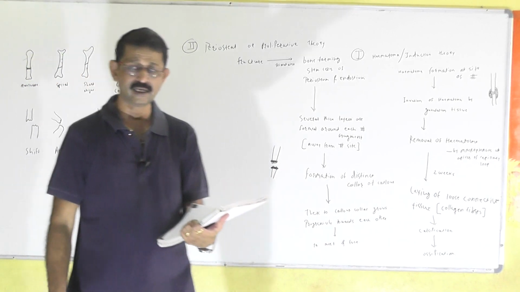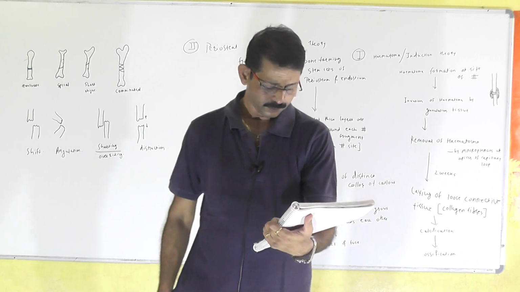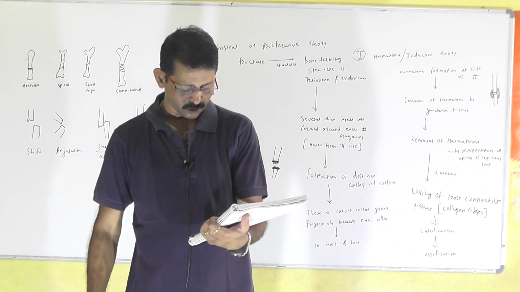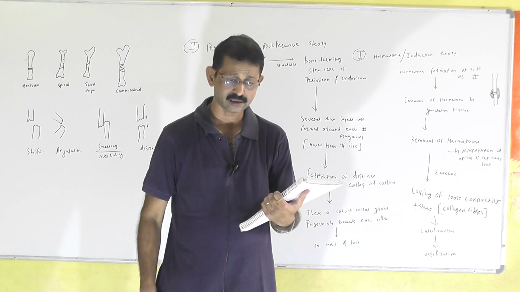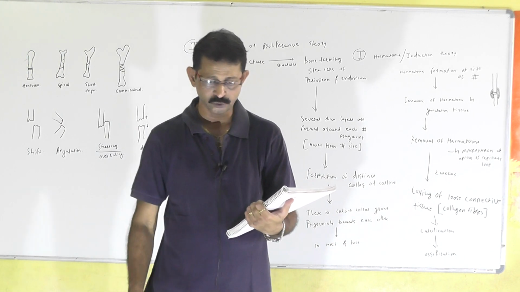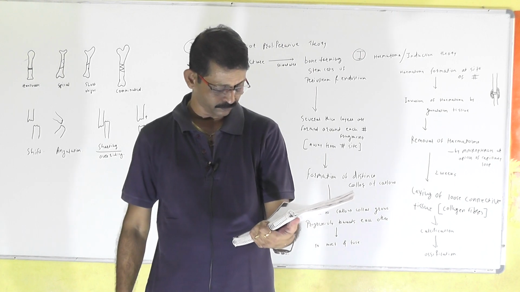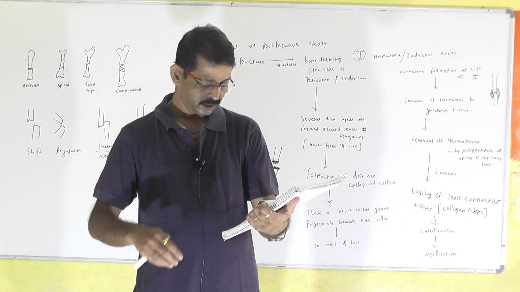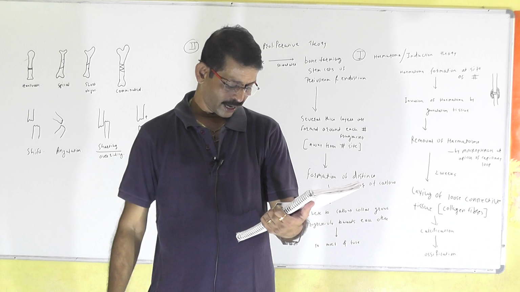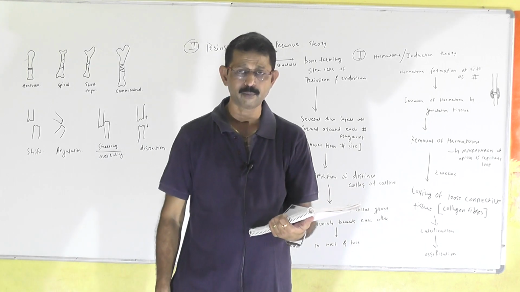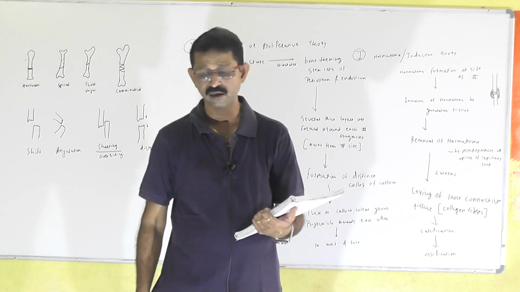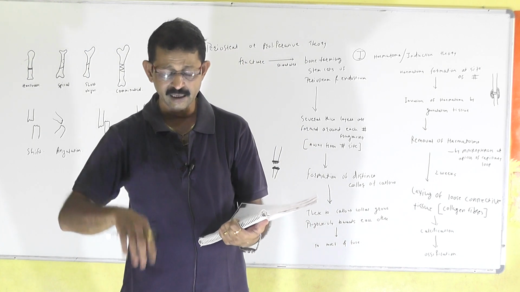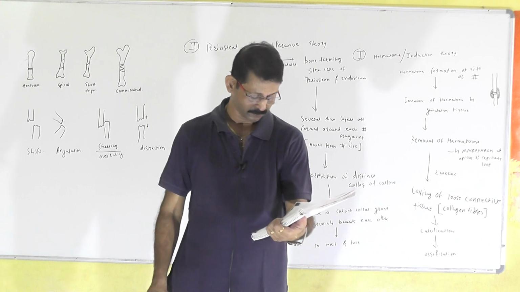General rules of fracture healing. Lower limb fractures take twice as long to unite as compared to the upper limbs. Fracture in adults takes twice as long to unite as compared to children. Usually in children, fractures get united in 3 weeks, whereas in adults it is considered 6 weeks.